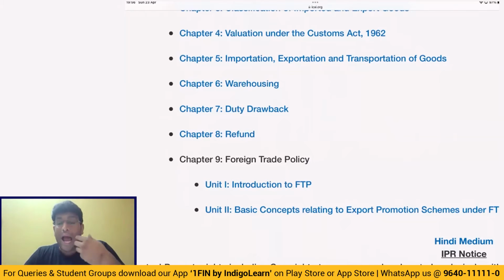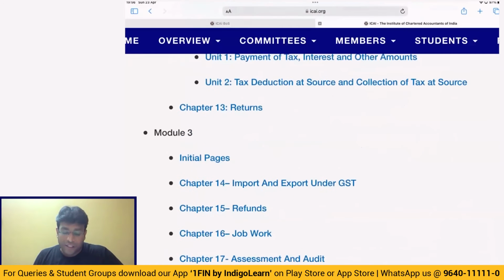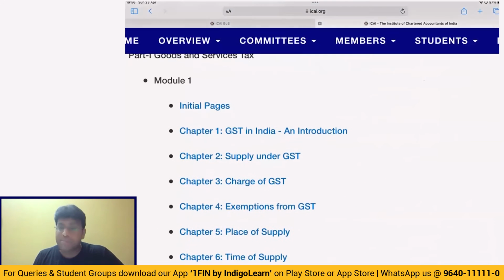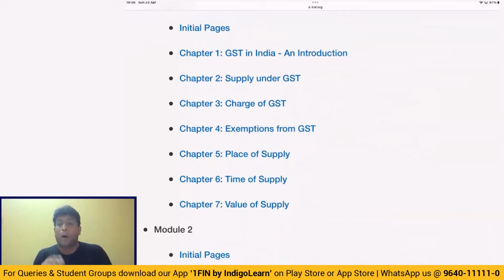Since there is a high probability to get the exemption, we should not let the effort miss out, my dear friends. When I talk about group 2, the paper where there is a high possibility to get the exemption is your indirect tax laws paper. Getting my point, guys? That's it. So with this, we are done with revising a lot of interesting points in customs. Now let's proceed to revising some interesting elements in the topic of GST also.